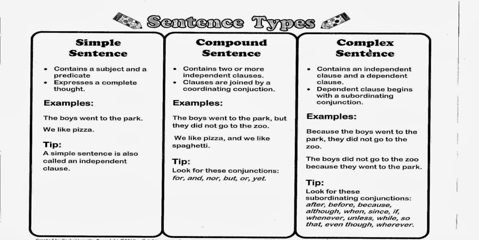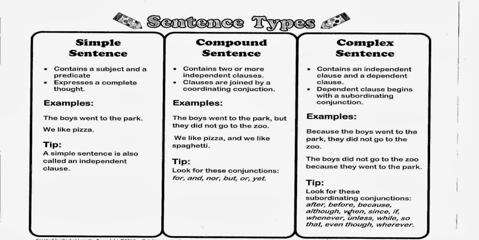Now let's come to complex sentences. A complex sentence, as I explained to you, contains an independent clause and a dependent clause. Remember children, an independent clause exists in itself, it has a complete meaning, whereas a dependent clause is always dependent on an independent clause, right? A dependent clause begins with a subordinating conjunction. Here are examples, children: after, before, because, although, when, since, if, whenever, unless, while, so that, even though, wherever.